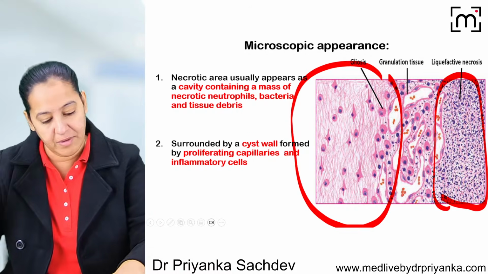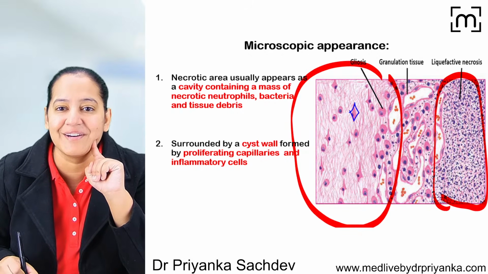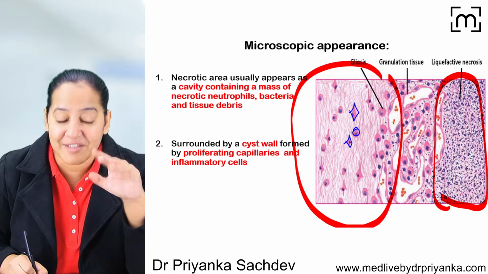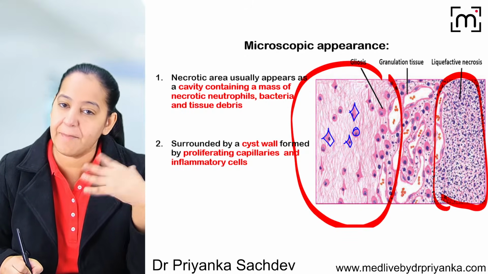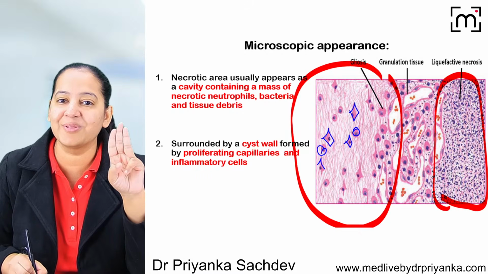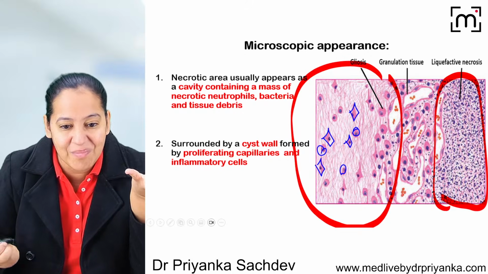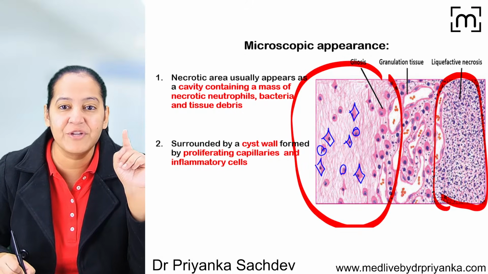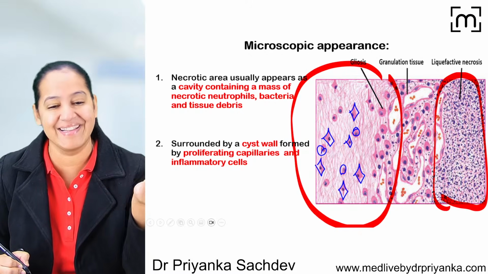Now compare the normal with the necrotic area. In the normal, I can see beautiful neurons. Oligodendrocytes are there. These are the brain cells. I can see their outline, their cytoplasm, their nucleus. I can see all three details. This is normal, and in the background, there is the fibrillary stroma. So the cells have all three structures: outline, cytoplasmic detail, and nuclear detail.